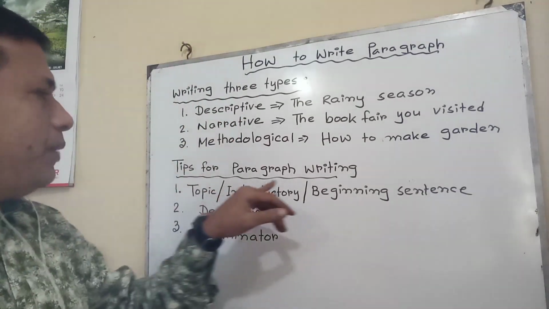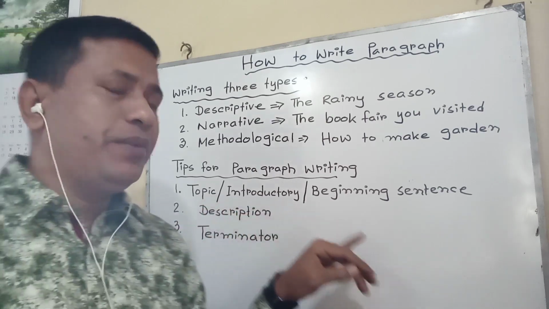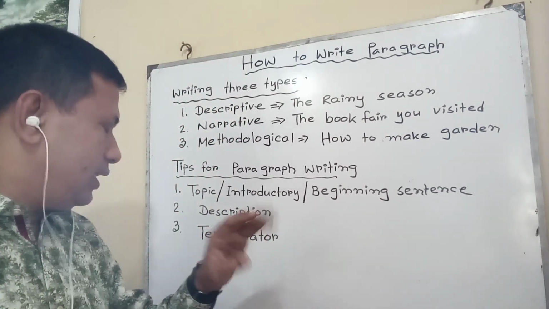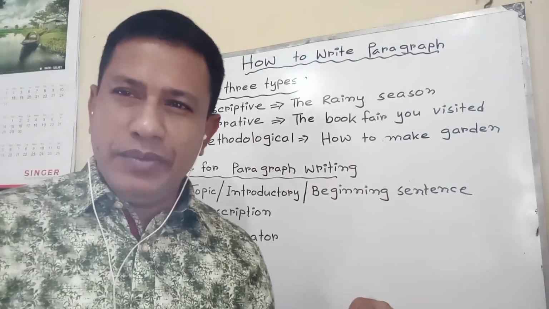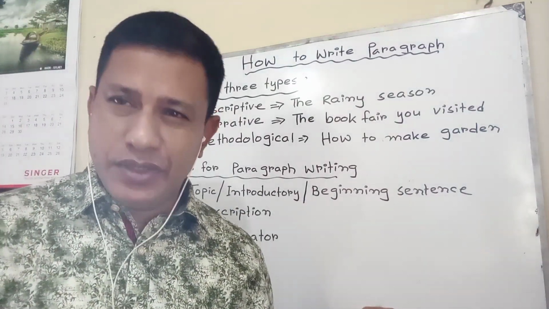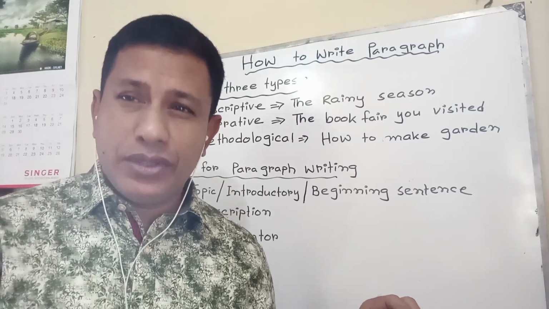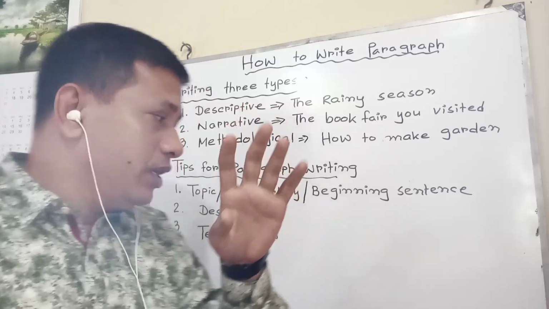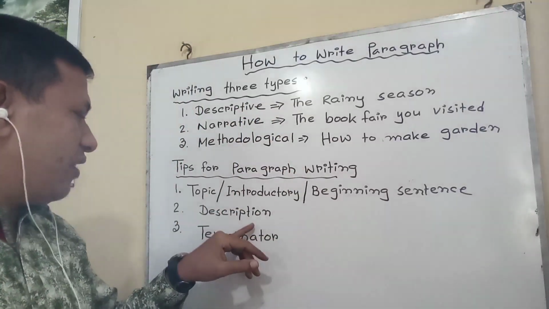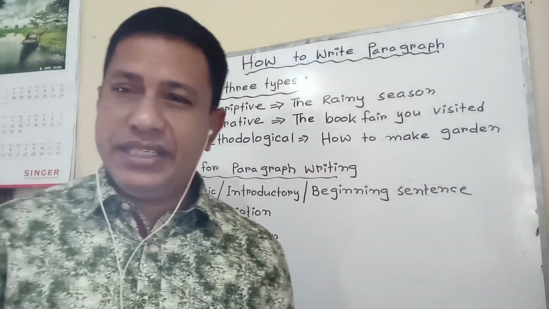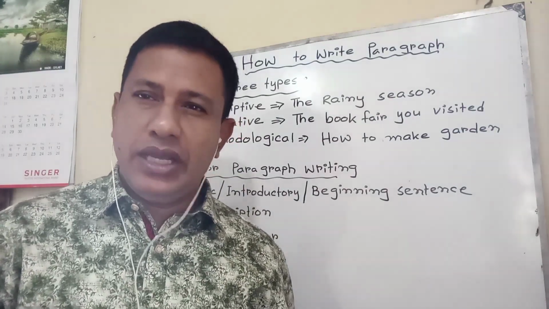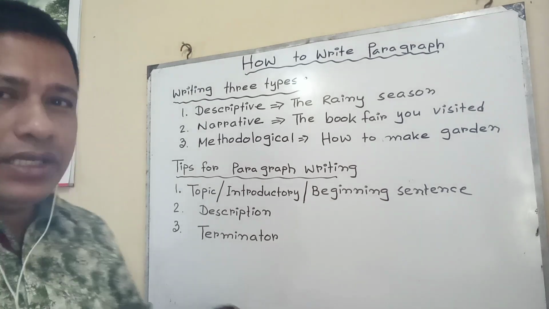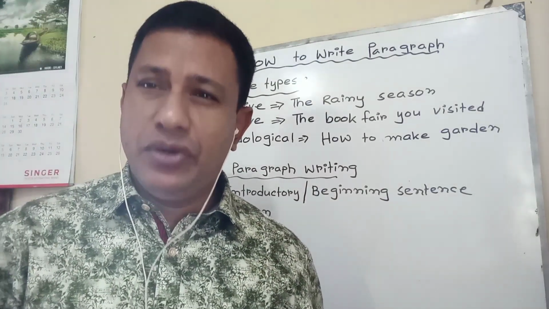Then coming to tips for paragraph writing: a topic or introductory or beginning sentence must be there. Then description you can write in your own way. If it is a problematic paragraph such as load shedding, who is responsible for load shedding, why load shedding occurs, and how can we solve this problem of load shedding. In this way you have to describe. Terminator, the last sentence, I have mentioned it again. I have told you before. So if I say again, terminator means the last sentence or concluding sentence.